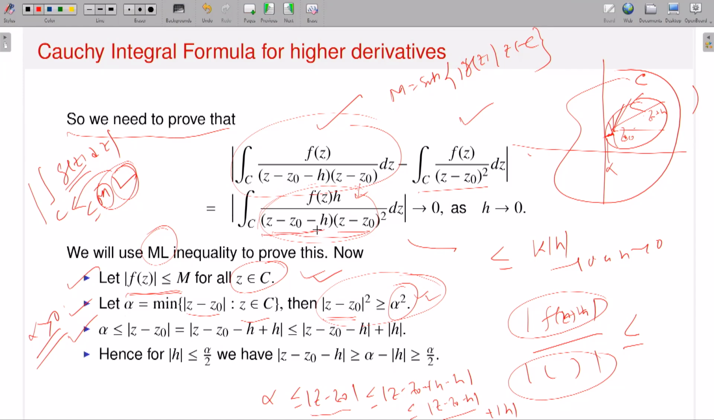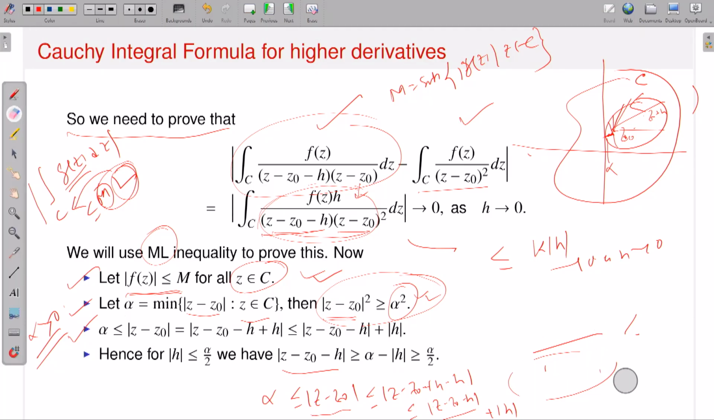What about the other factor? There also I need a lower bound. That means in the denominator both factors will have a lower bound, and then if I take the reciprocal I will have an upper bound. This kind of problem I already discussed. So this kind of trick you should know.